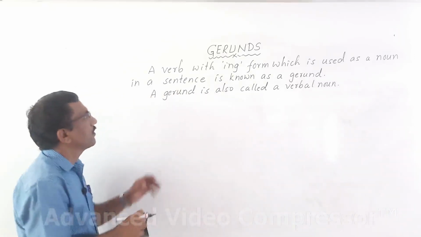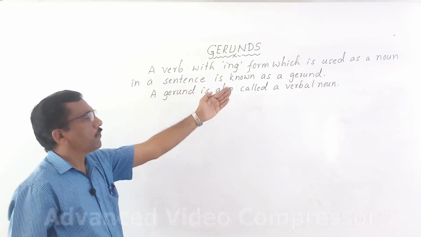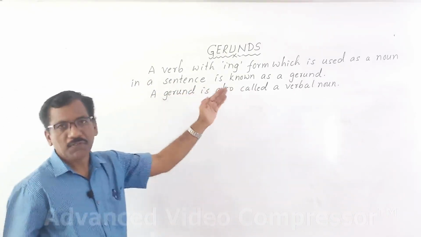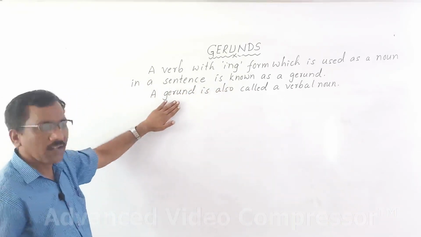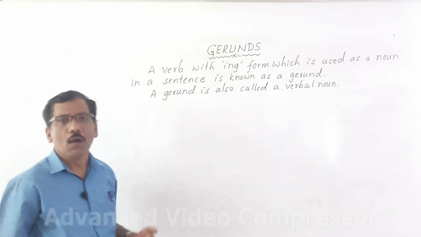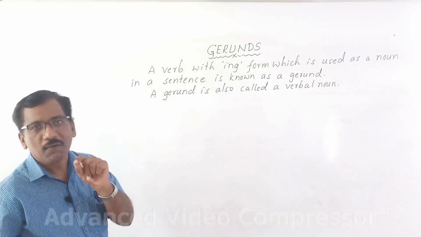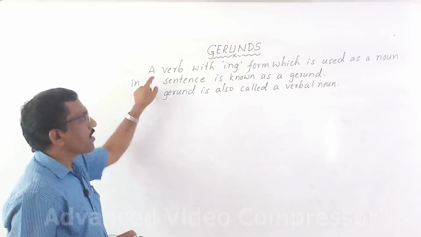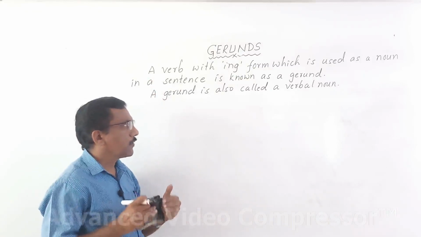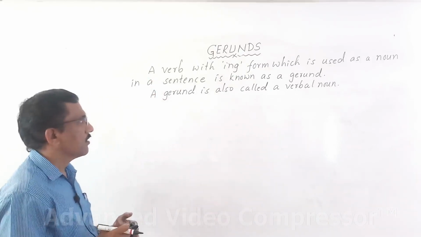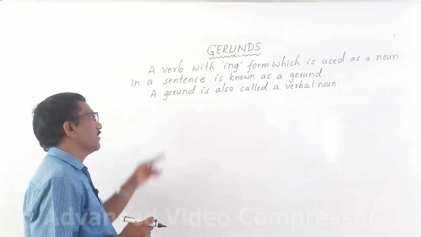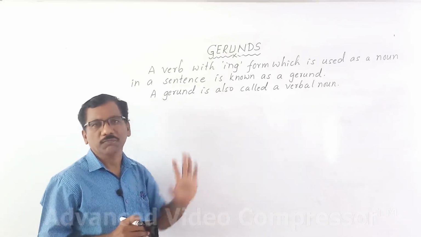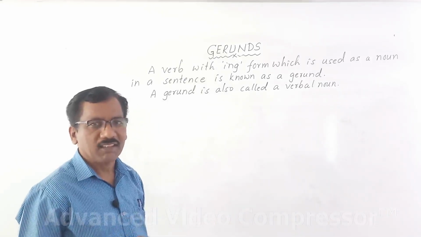Please see here. A verb with ing form which is used as a noun in a sentence is known as a gerund. A gerund is also called a verbal noun. Please look here once again for your better understanding. A verb with ing form which is used as a noun in a sentence is known as a gerund, and a gerund is also called a verbal noun. I hope now it's clear.